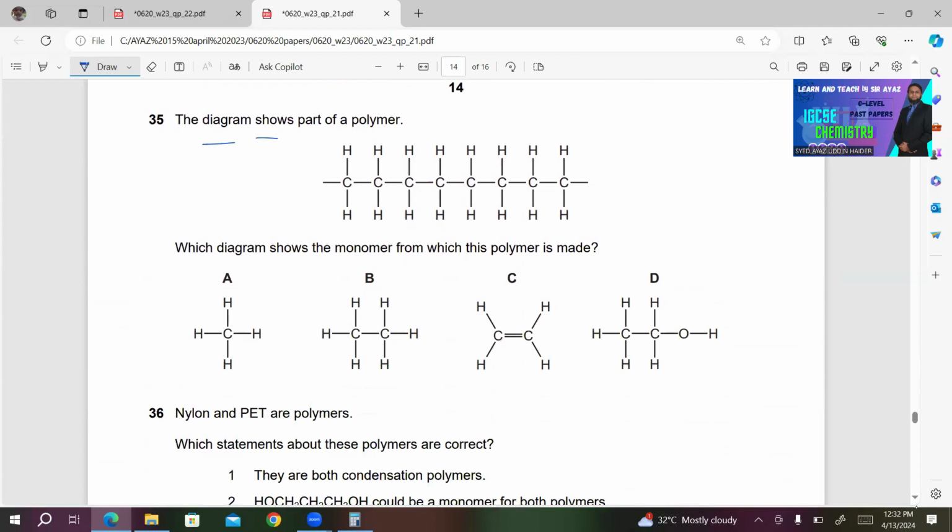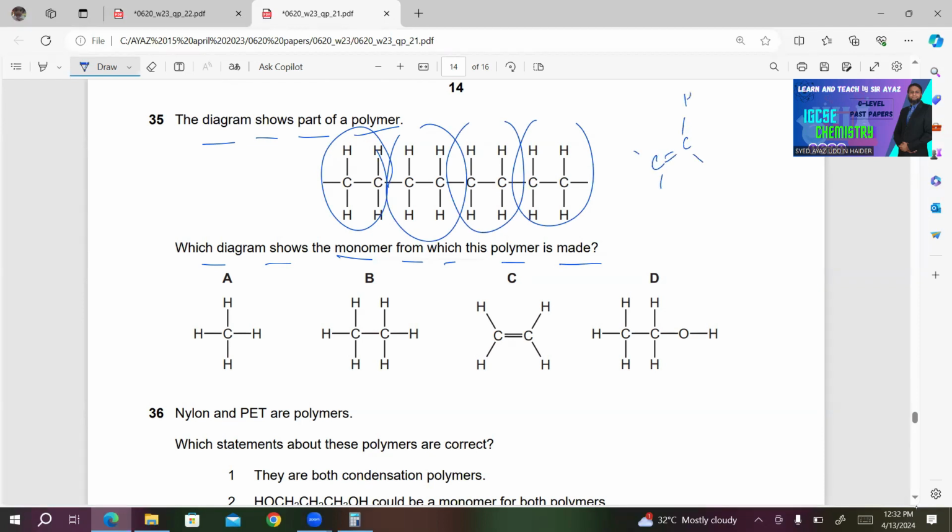35. The diagram shows part of a polymer. Which diagram shows a monomer from which this polymer is made? If you look at the repeat unit, these are the repeat units. So obviously, this must be the monomer. So C must be the right answer for this one.